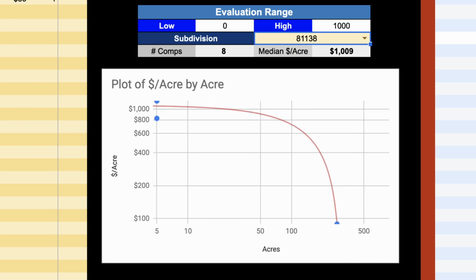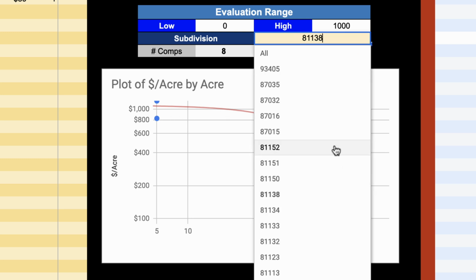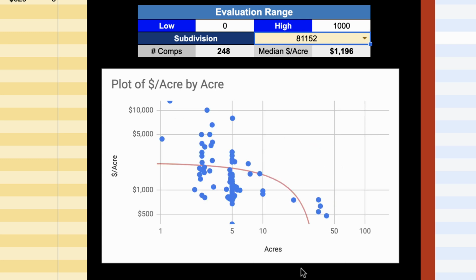And the reason why you might not want to just use zip codes is because of what we're seeing right here. When I narrow it down to just one zip code, there's just not a whole lot of information right here. Or if I go over here to this other zip code, looks like there's a whole lot more in this one than that other one.